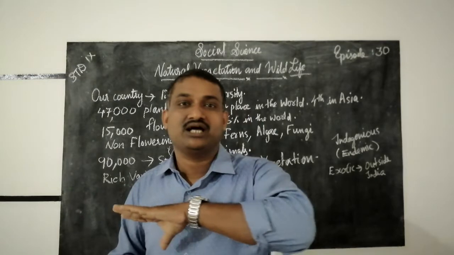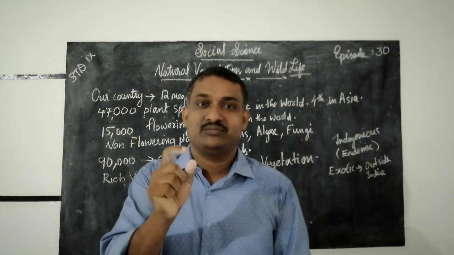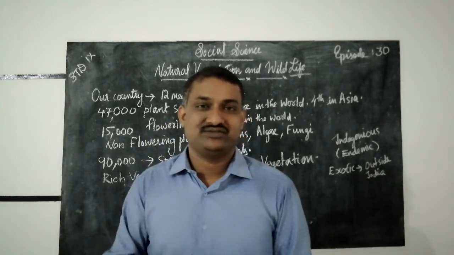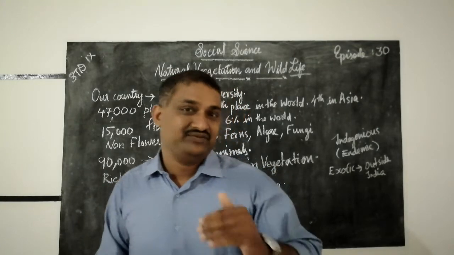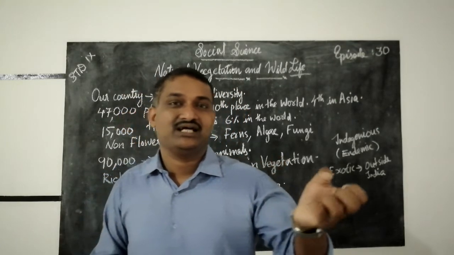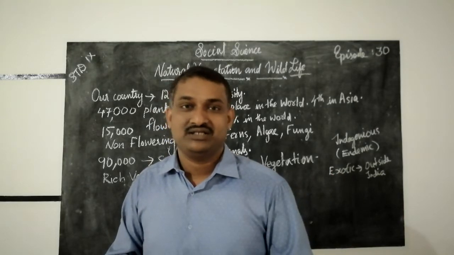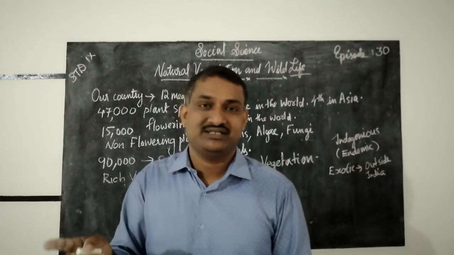If we kill all the animals, we cannot live, because human beings depend on plants as well as animals. We eat the flesh of animals and we depend on fruits, cereals and grains from plants.